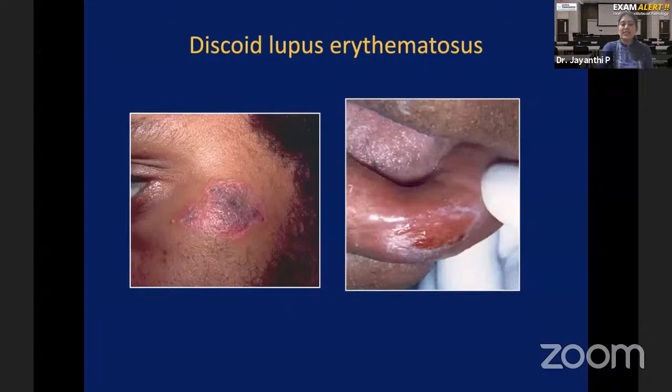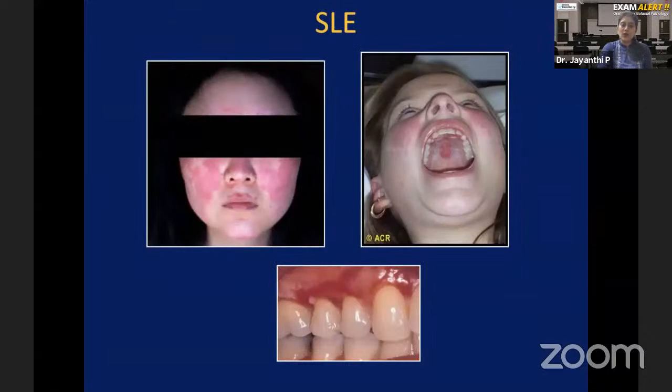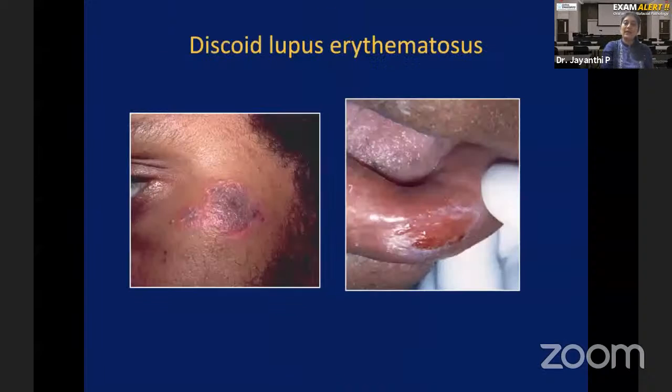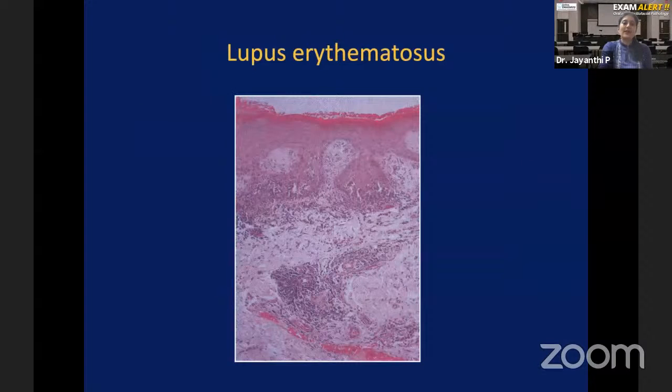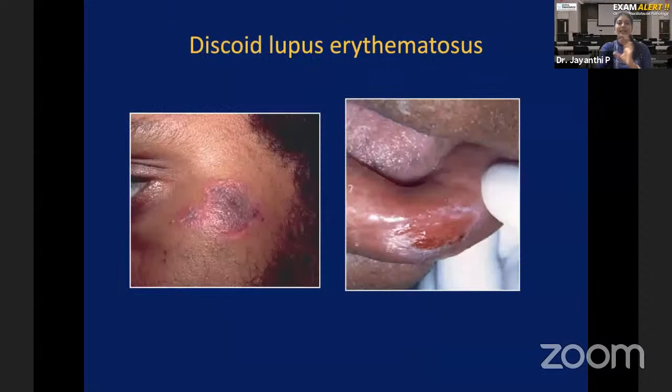In SLE, if you remember, you only saw a red area. In the skin also, it is only a red area. Oral cavity also, only a red area. That much only is seen. But in DLE, in the oral cavity, you have a red area that is peripherally surrounded by a white border. Similarly, on the skin, you have a red area covered by a silver scale. So slightly different. That also you need to understand. If you take a biopsy, whether it is SLE or DLE, the histopathology is going to be the same. That will not differ.